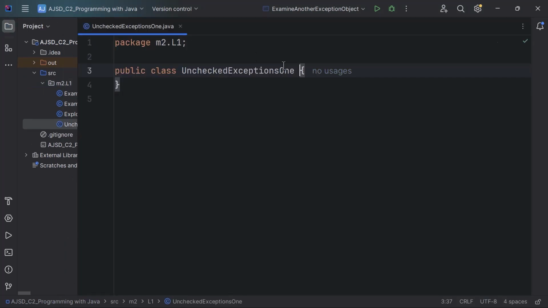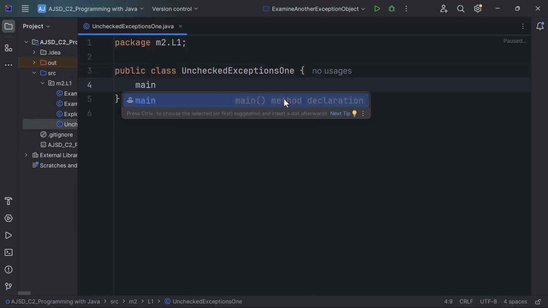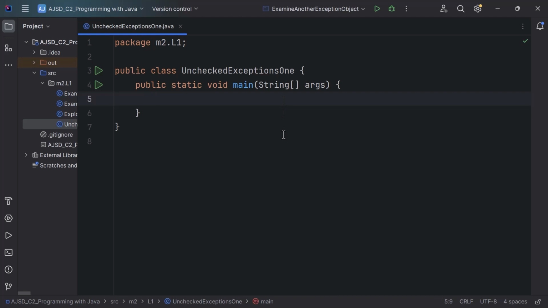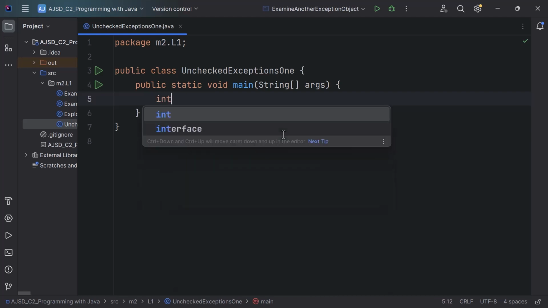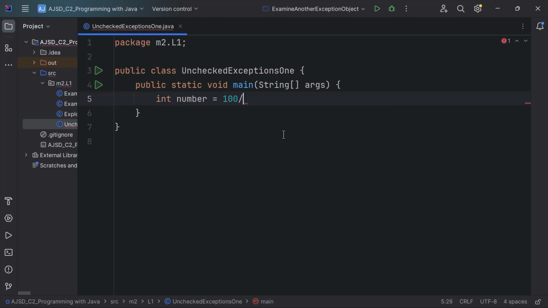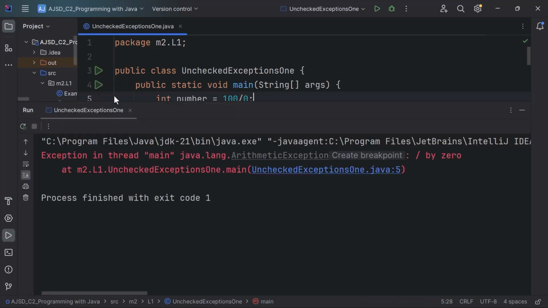Add a main method. In the main method, add code to divide 100 by 0 as int number equals 100 divided by 0. Nothing seems to be wrong here. The compiler doesn't complain about anything. Now run it. An exception is displayed in the console, indicating that an arithmetic exception has occurred in the main method due to a division by 0.